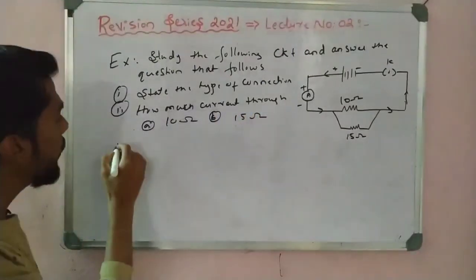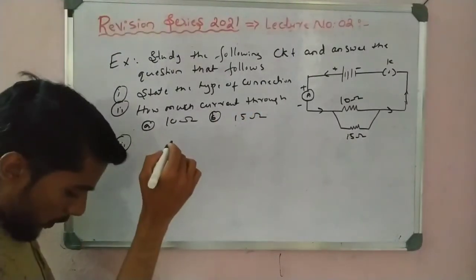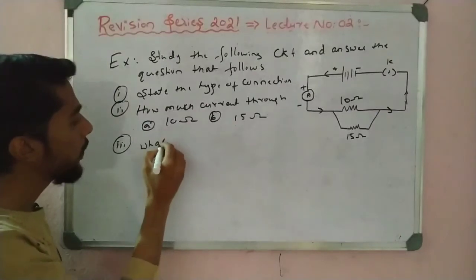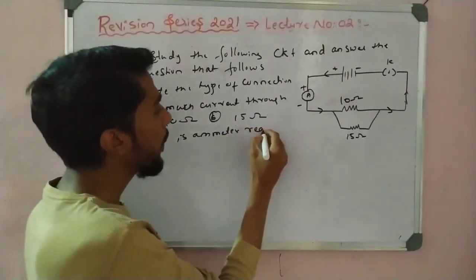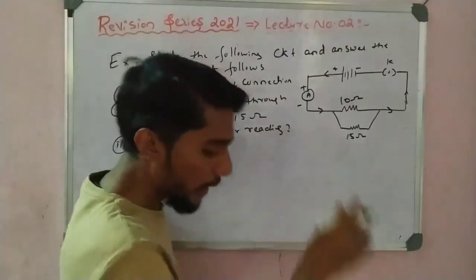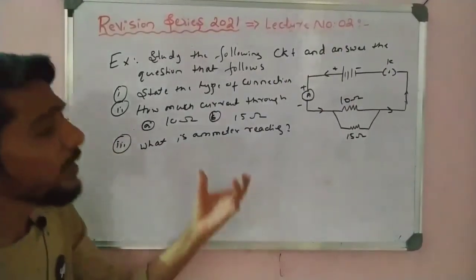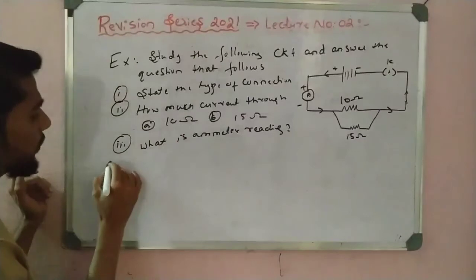And then the third one is what is the ammeter reading. So for the ammeter reading, we find the current here. So see here, one by one solution.